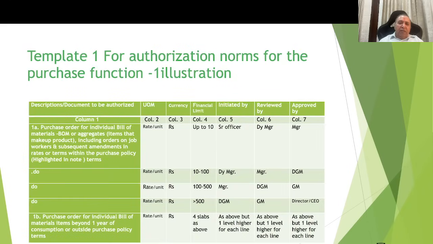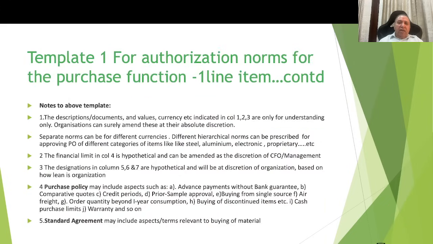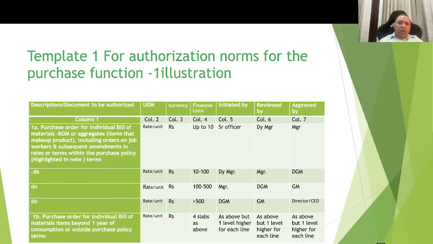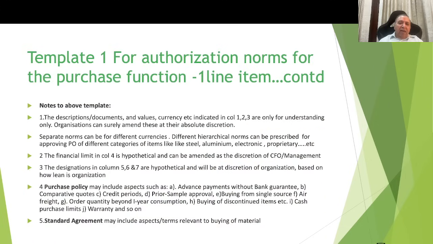For example, here I have prescribed just one norm irrespective of the type of item, like steel or aluminium or proprietary or anything. But what I am saying is that these norms can also be differentiated for different kinds of technologies like steel, aluminium, electronic, proprietary, rubber, etc. Next point is that the financial limit in column number 2 and column number 4 is only hypothetical, only for understanding, and these can be amended at the discretion of the CFO management.